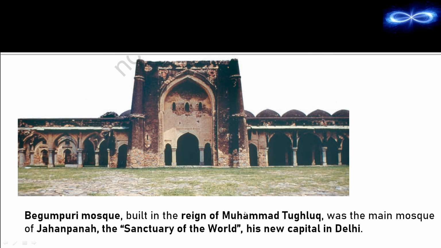It was built in the reign of Muhammad Tughlaq, and it was the main mosque of Jahanpanah. Now Jahanpanah is the new capital in Delhi of Muhammad Tughlaq, and Jahanpanah was also called the sanctuary of the world. So Jahanpanah is the place where the Begumpuri Mosque is situated. You need to associate all these keywords with each other: Jahanpanah, Begumpuri Mosque, Muhammad Tughlaq's capital, sanctuary of the world. And this Begumpuri Mosque was built during the time of Muhammad Tughlaq.